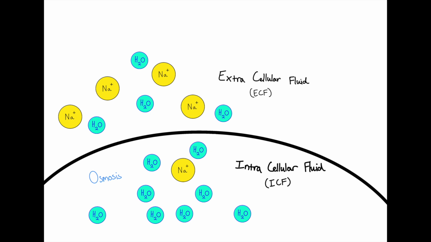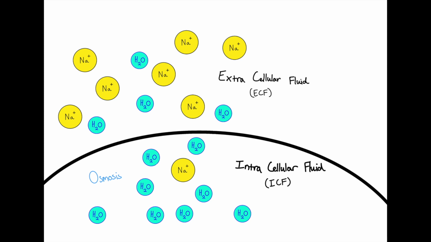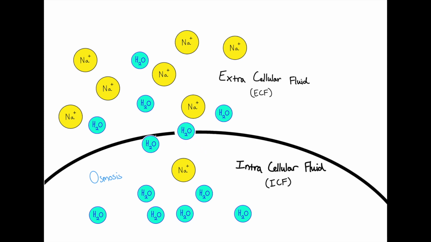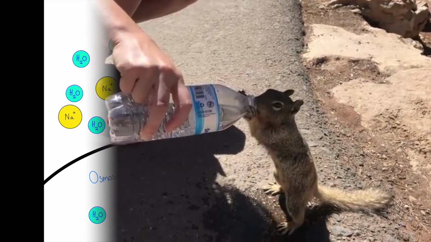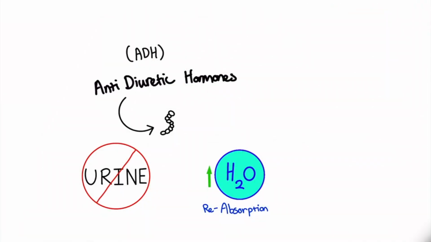High sodium intake leads to an increase in sodium plasma content, as well as an increase in osmolarity in the extracellular fluid. This draws water out of the intracellular fluid, making Greg feel thirsty. Greg's thirst triggers a response to send antidiuretic hormones, also known as ADH, to the kidneys, a water reabsorption hormone which reduces urine production and increases water reuptake.